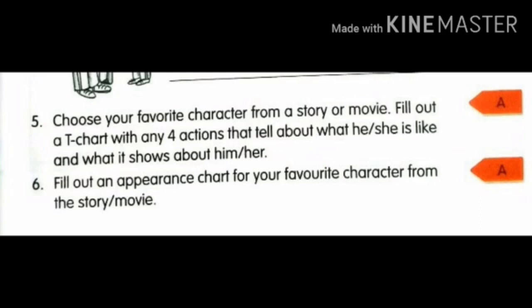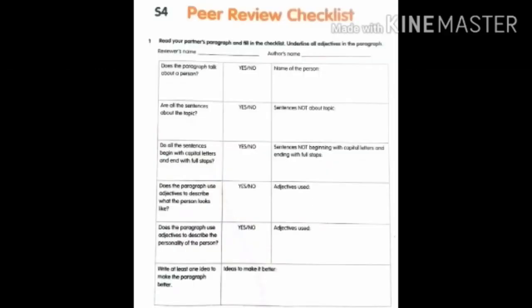Now take your volume and complete it. Children, see the page number 19 in your volume S4. So whatever you had written now, a paragraph containing the appearance chart of your favorite character, basing on the sixth question, you check your book, your paragraph and complete the volume.